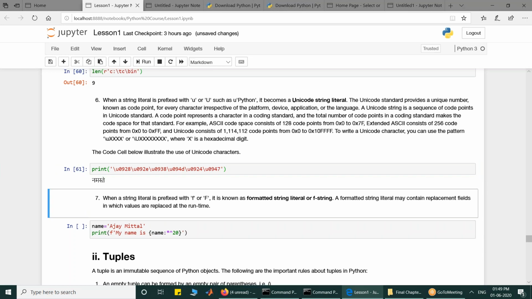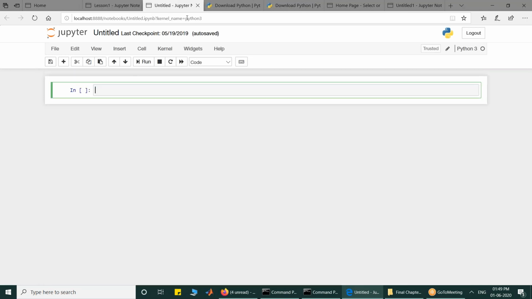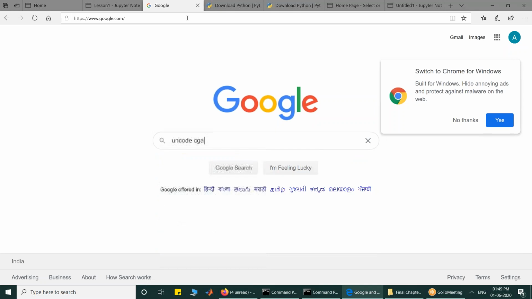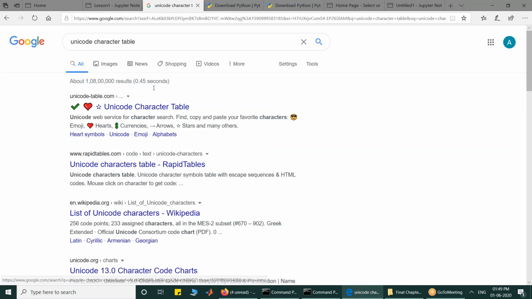If you Google Unicode characters, like this is the character table I have. If I run it, so this is the character table.